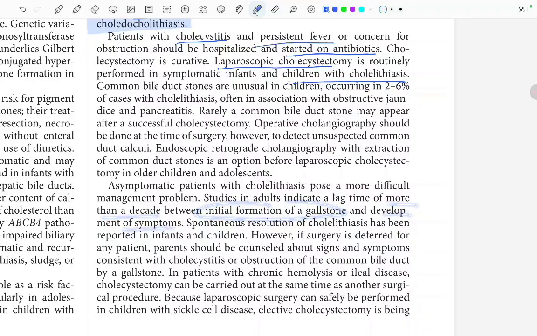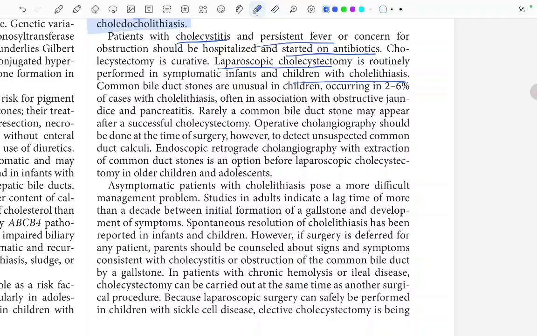So spontaneous resolution of cholelithiasis has been reported in infants and children. There can be spontaneous resolution. However, if surgery is deferred for any patient, parents should be counseled about the signs and symptoms consistent with cholecystitis or obstruction of the common bile duct by gallstones.